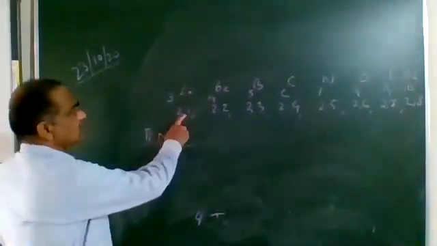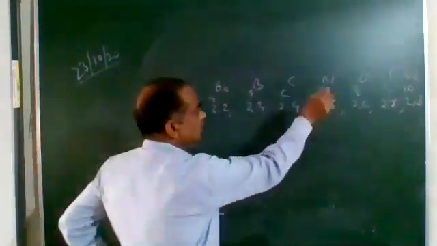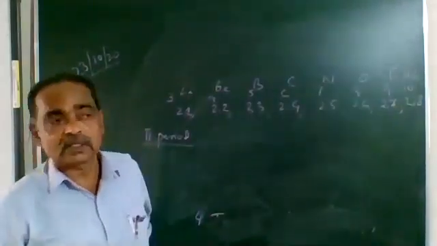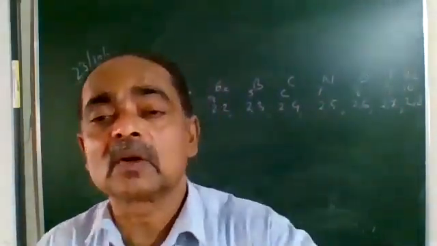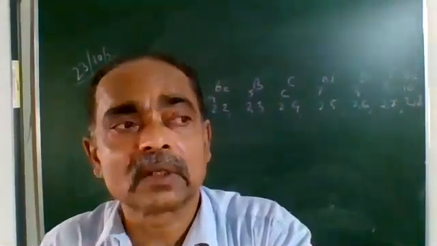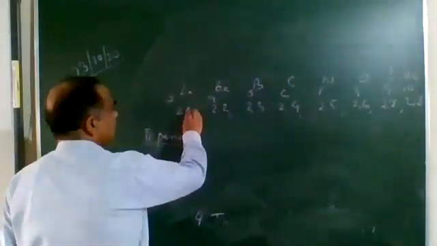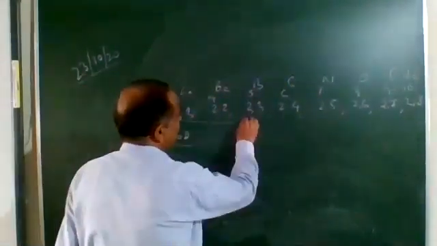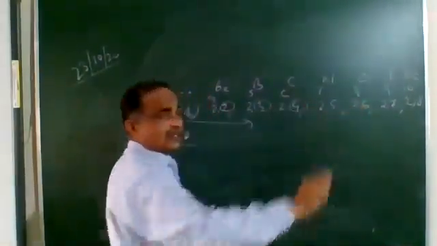The next property is valence electrons: 1, 2, 3, 4. We studied electronic configuration in 9th standard. The valence electrons cannot be more than 8. Remember? So we can say the number of valence electrons increases by 1 from left to right: 1, 2, 3, 4, 5, and so on.